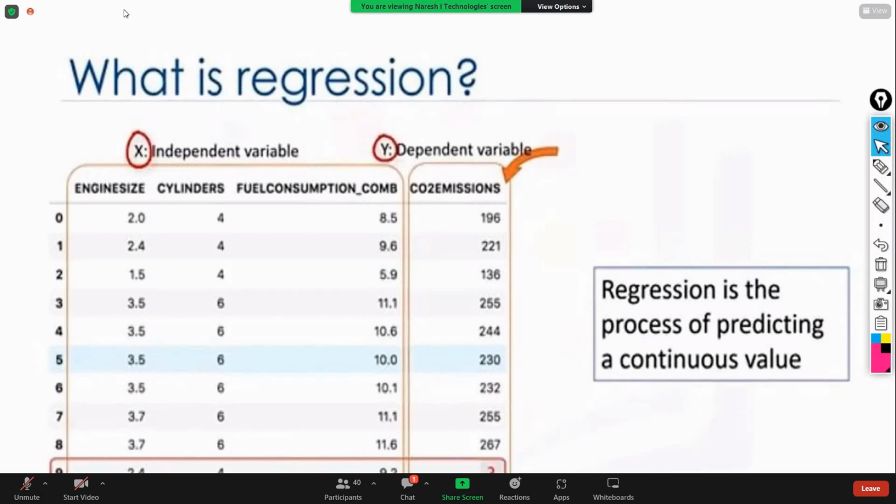Which one has to be dropped? For that you have to do the statistical analysis. There are multiple things in that, and we'll see them one by one. One is dropped, that is sure, but which one has to be dropped, that we have to decide. Right? Here we have the independent variables and the dependent variable.